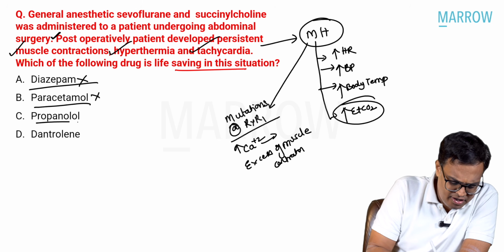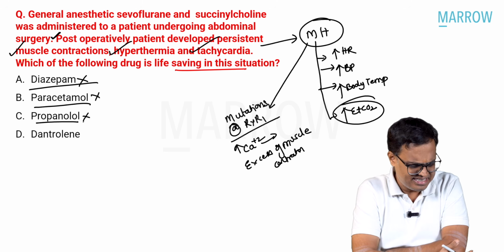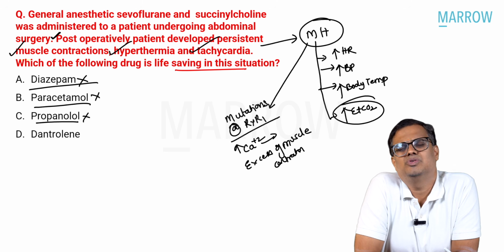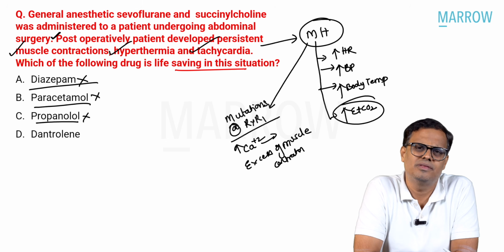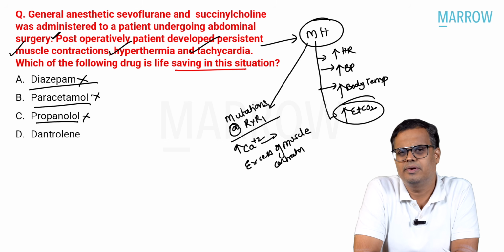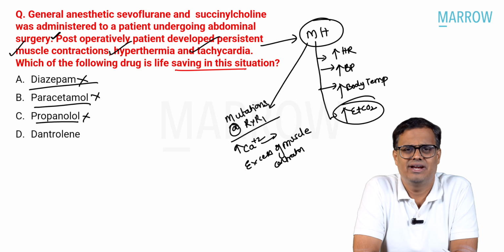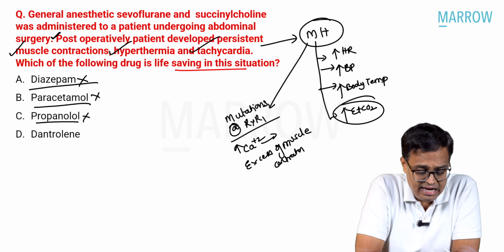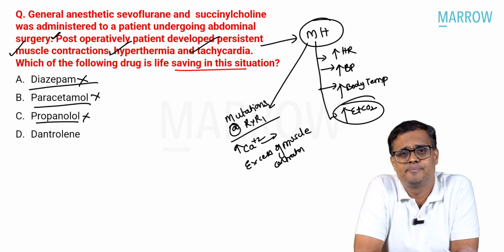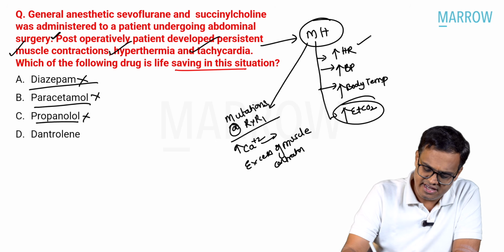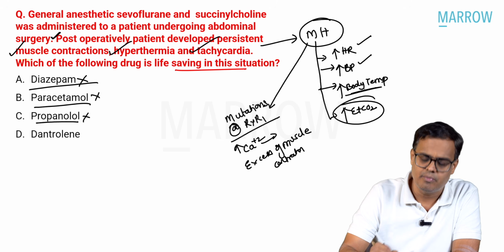Propranolol can be considered, but generally we take propranolol only in case of thyroid storm, and that too once the patient is stabilized, because propranolol has an anti-thyroid activity, which you all know. So why can't it be a thyroid storm case? Thyroid storm also will have increased heart rate, increased blood pressure, increased body temperature.